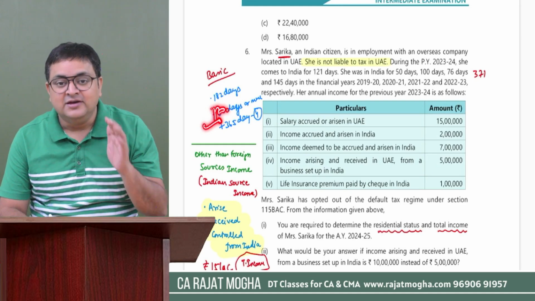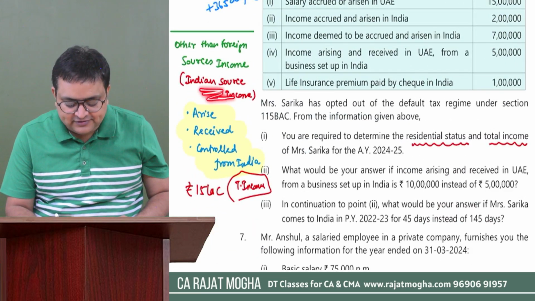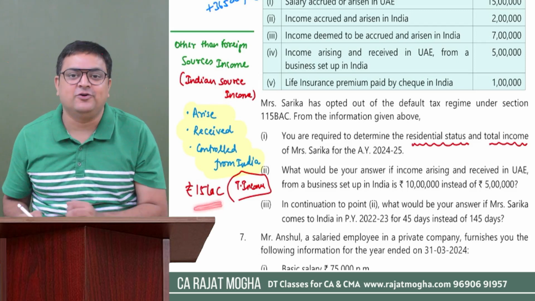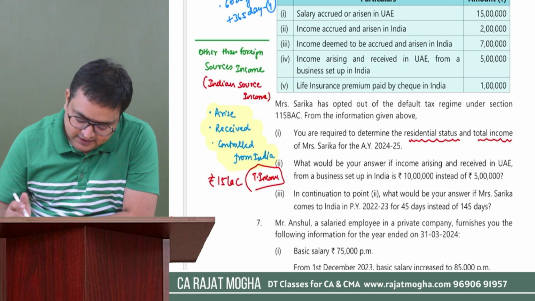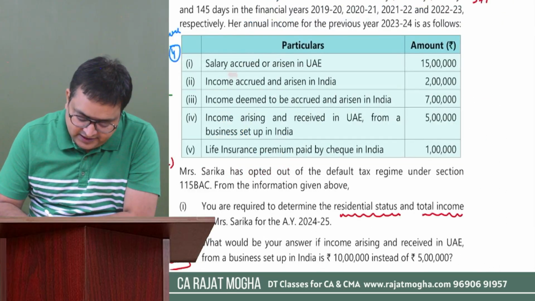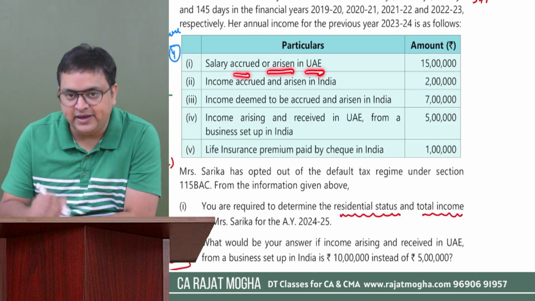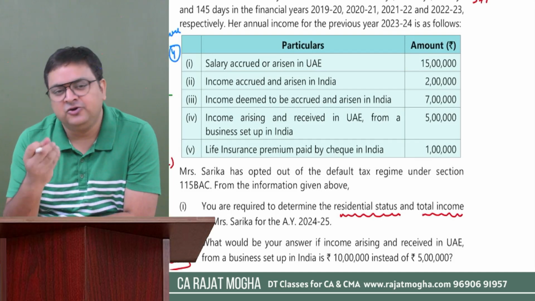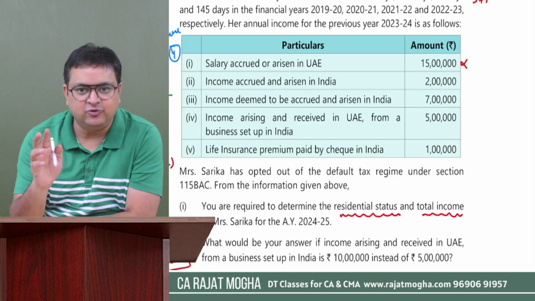So first of all, we need to calculate whether her Indian source income, other than foreign sources income, is more than 15 lakh rupees or not. Let me calculate this. The details of income are given over here. Salary accrued or arisen in UAE is neither arising in India, nor received in India, nor controlled from India. So this is not an Indian source income. We don't have to consider this.